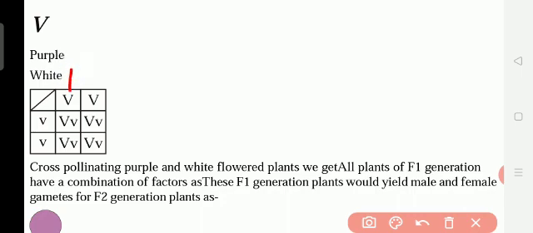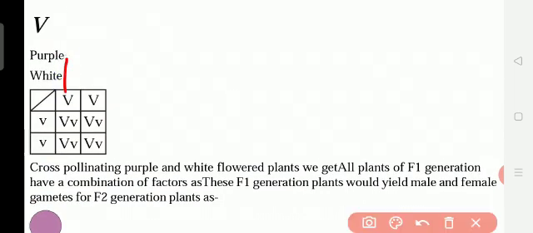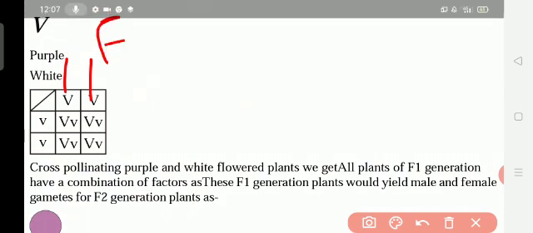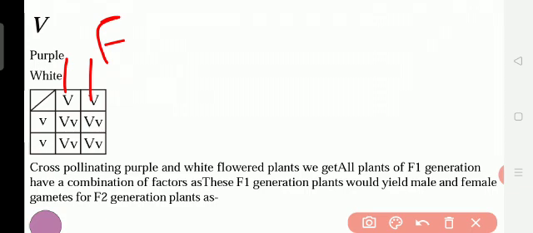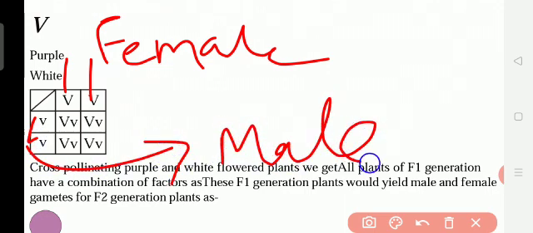This capital V and capital V we can take as both female, and this small v we take as male.